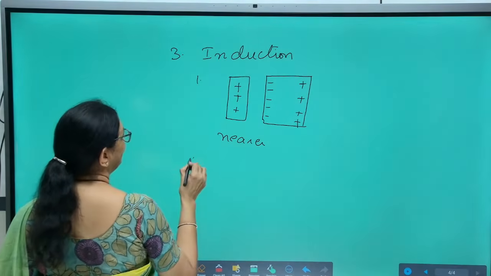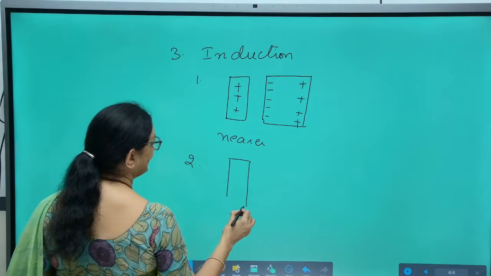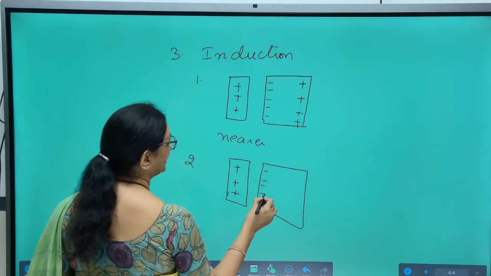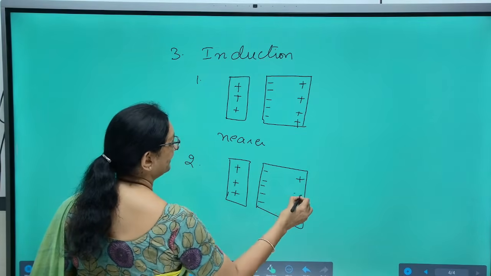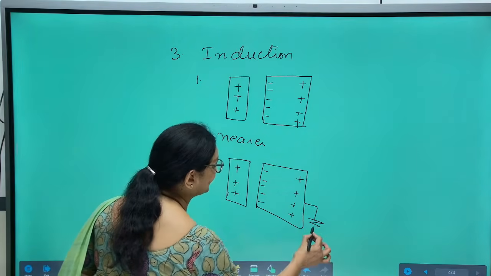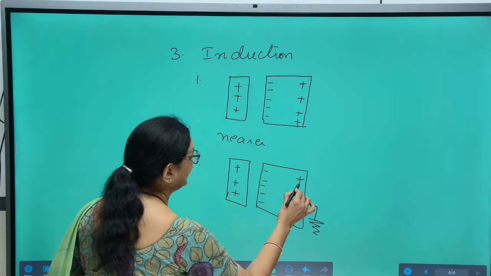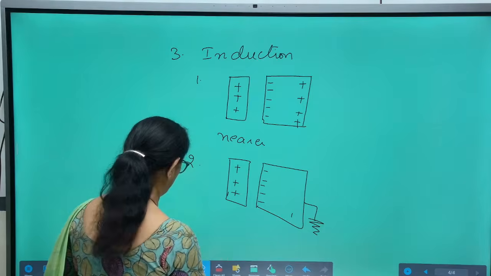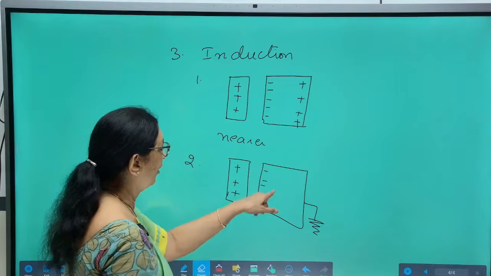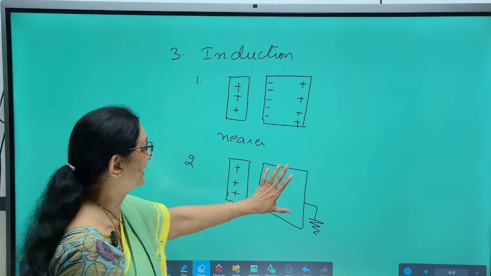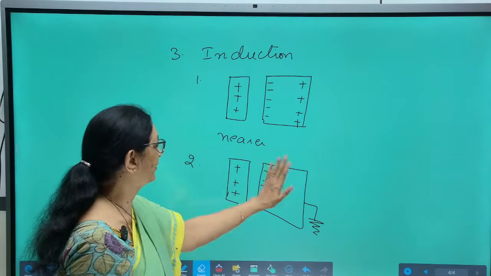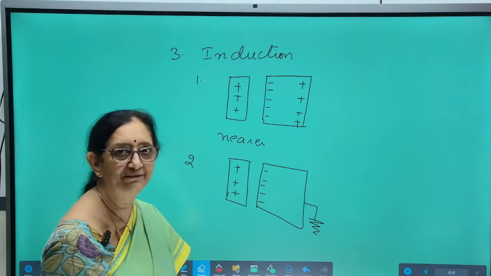Now, the next thing that happens: this is positively charged, and this is placed nearer to it. So, dissimilar charge is induced on the nearer end and similar charge on the farther end. Suppose this is earth connected, then the entire positive charge goes to the earth. Only negative charge will remain on this object. So, if you want to charge this body negatively, just earth connect the other end, and automatically the entire body will be negatively charged.